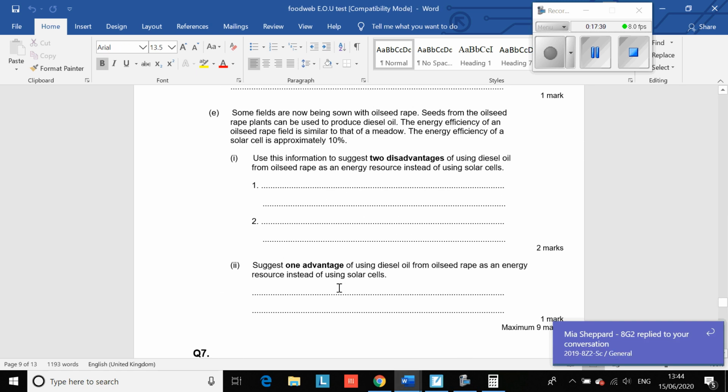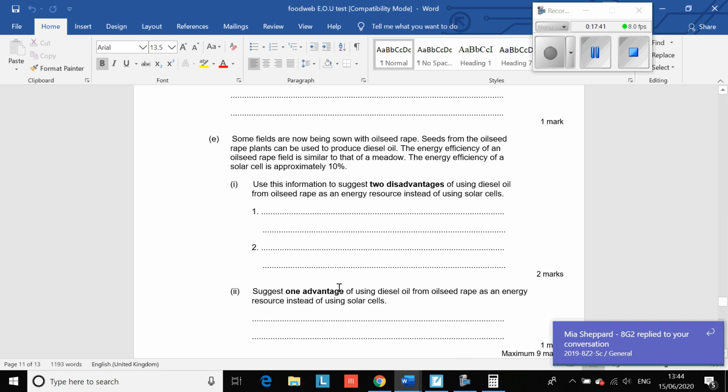Okay, right, last question, I think. Just quickly go down. Some fields are being sown with oilseed rape. Seeds from oilseed rape plants can be used to produce diesel oil. The energy efficiency of an oilseed rape field is similar to that of a meadow. The energy efficiency of a solar cell is approximately 10%. Use this information to suggest 2 disadvantages of using diesel oil from oilseed rape as an energy source instead of using solar cells.